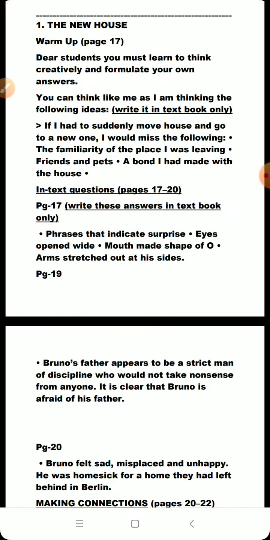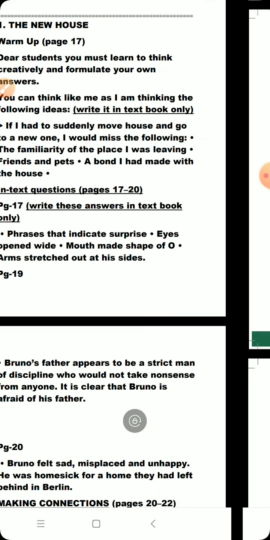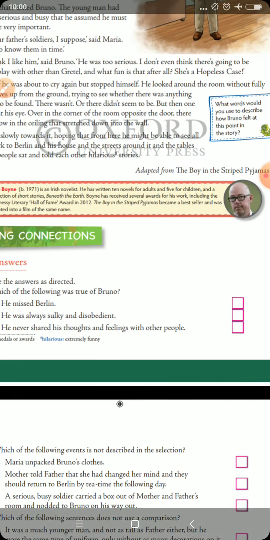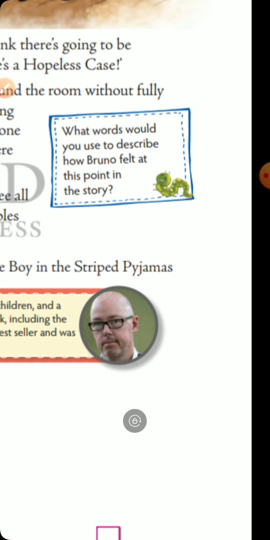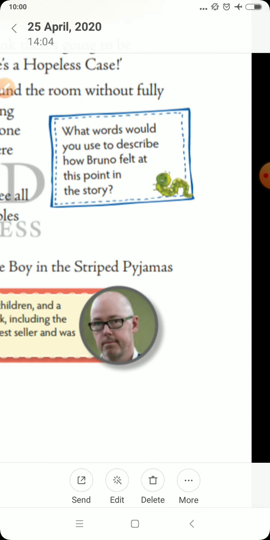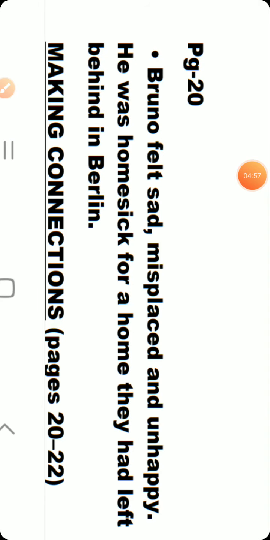Then coming to our next in-text question, which is given on page number 20, our third in-text question. Pay attention. The question is: What word would you use to describe how Bruno felt at this point in the story? For this, we have this answer on page 20. Bruno felt sad, misplaced, and unhappy. He was homesick for the home they had left behind in Berlin. This answer you can note down; pause the video and note it down.